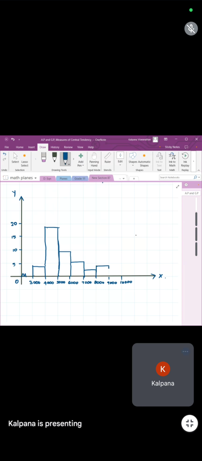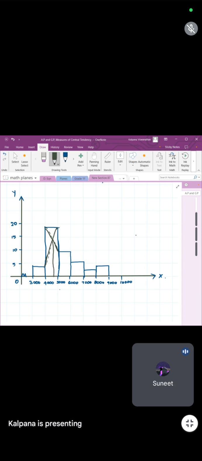Now which is the highest bar here? The second bar is the highest. So how do you find the mode? Join this part to this part, the opposite corners, and from this end to this corner. Please use your scale and draw lines to the opposite corners. Now you will drop a line down.